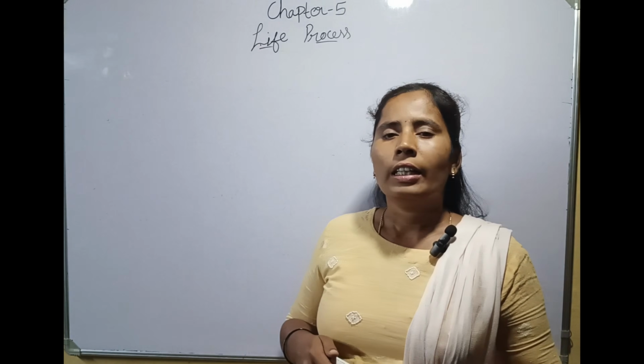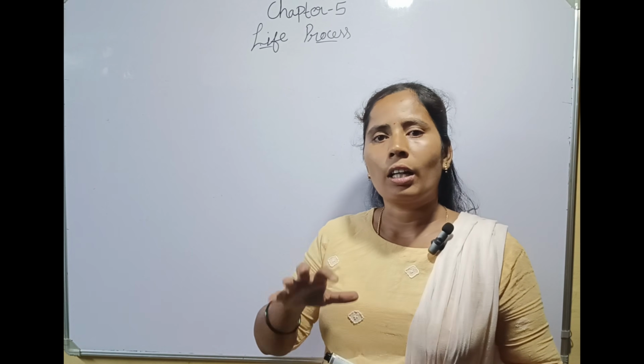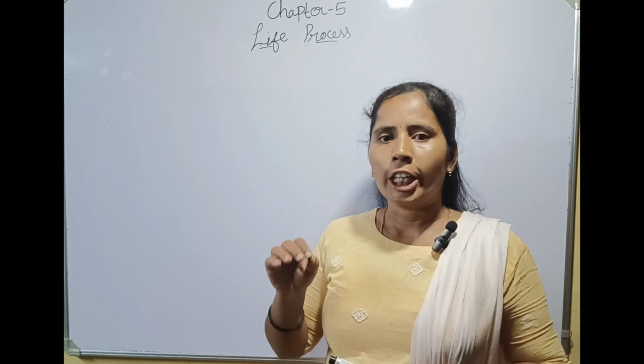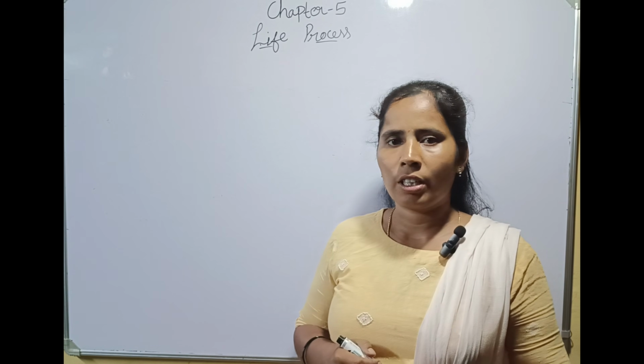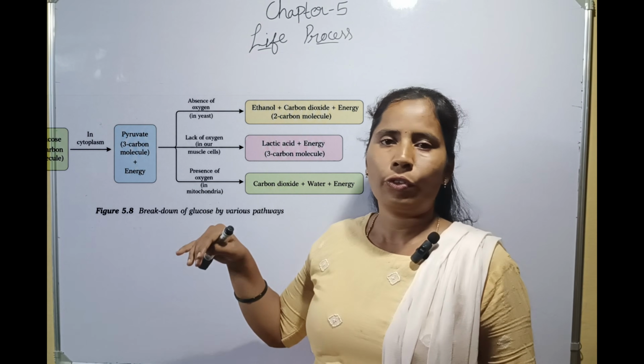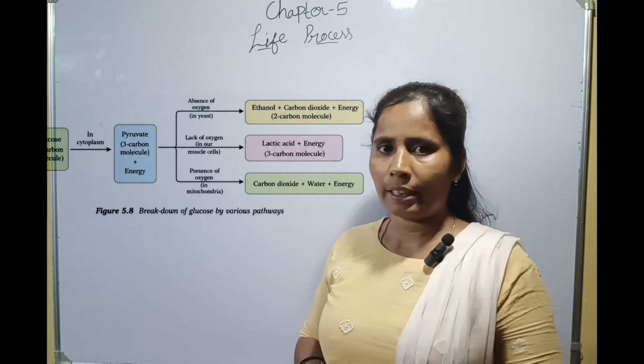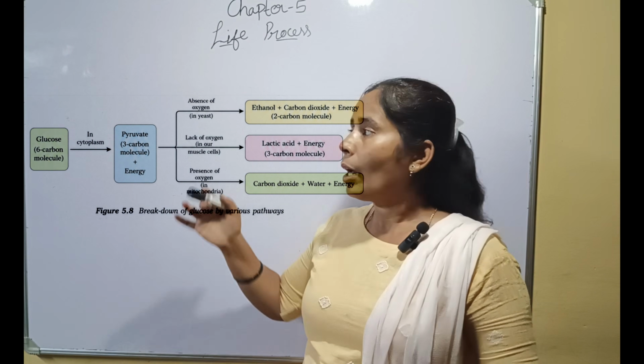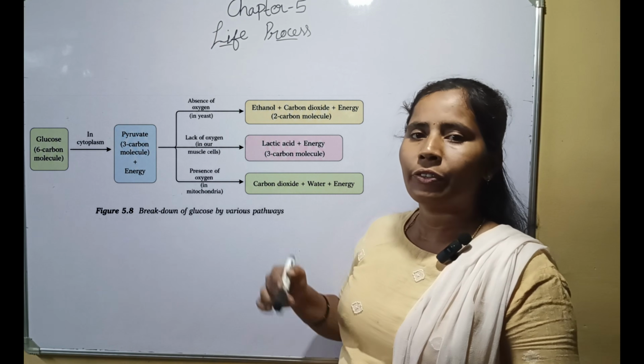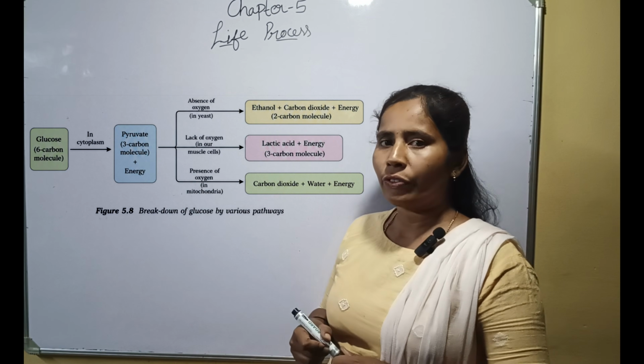After digestion, the blood carries food to all the parts of the body. So each cell will get the nutrition. The cells which get this food will convert that into energy plus carbon dioxide. Different organisms break down this glucose in different ways. So let us see each one.